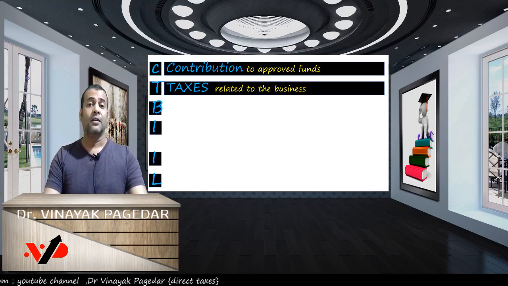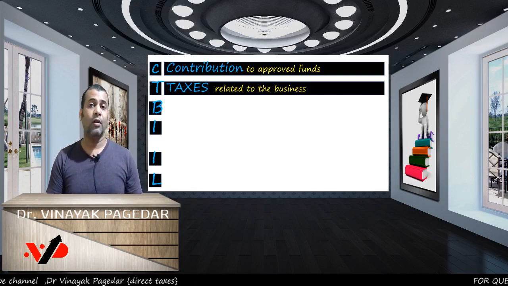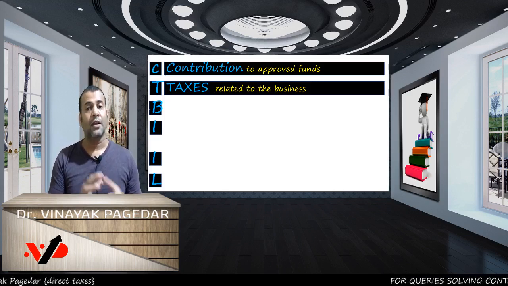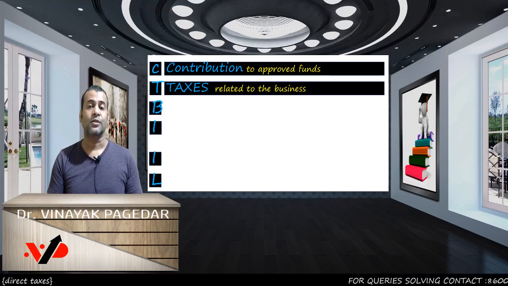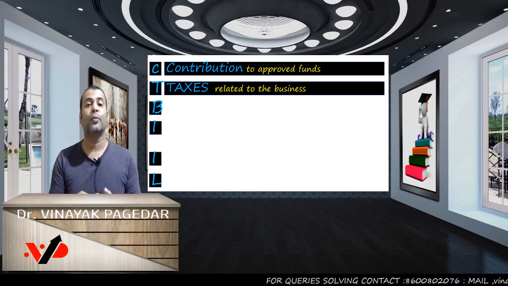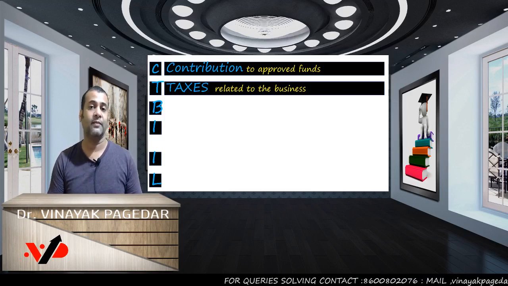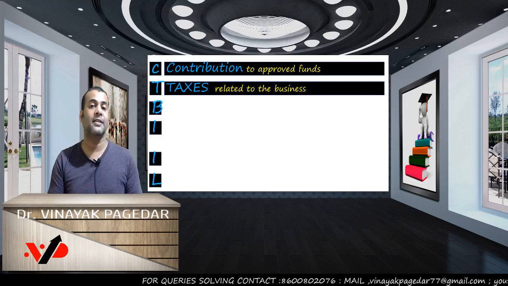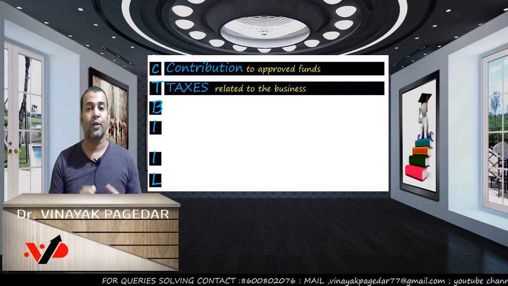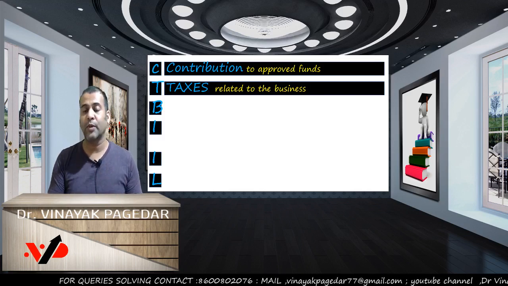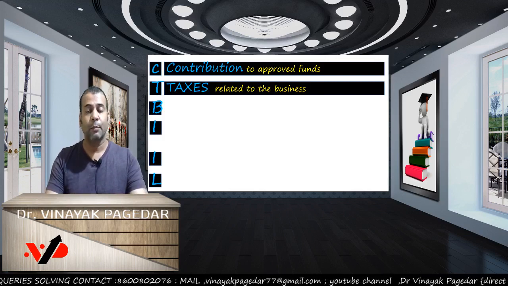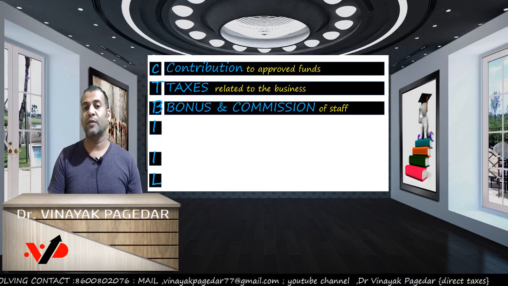Okay. Now, what if you pay your income tax up to the ITR due date? Income tax is never allowed. So, income tax, you will not get a deduction even if you pay it up to the ITR due date. It is a personal tax of the assessee and it is specifically disallowed under 40A. So even if you pay your income tax up to the ITR due date, you cannot get a deduction for it.